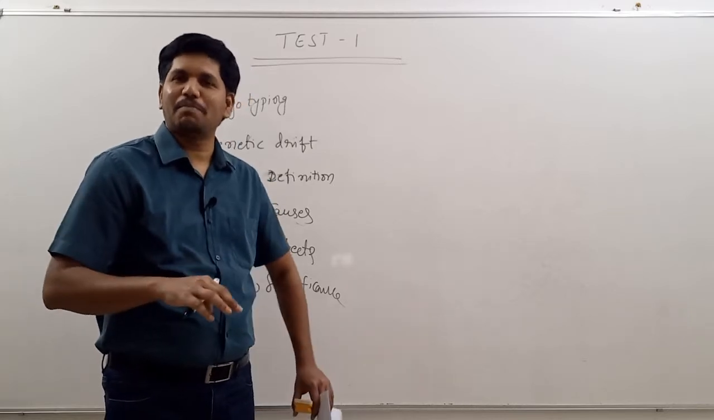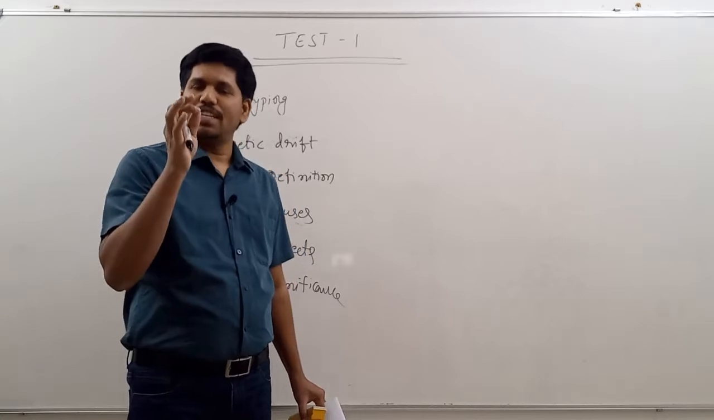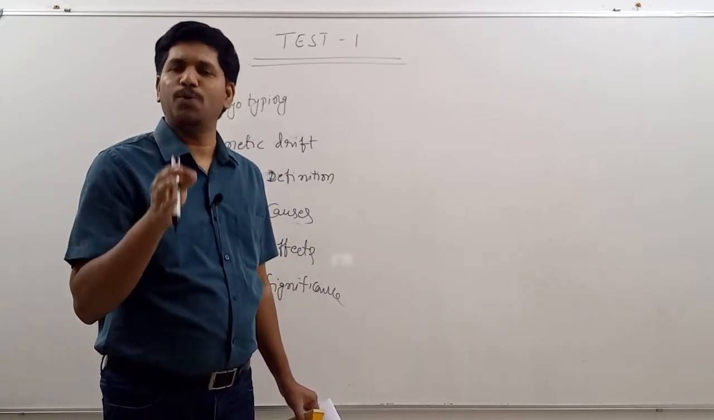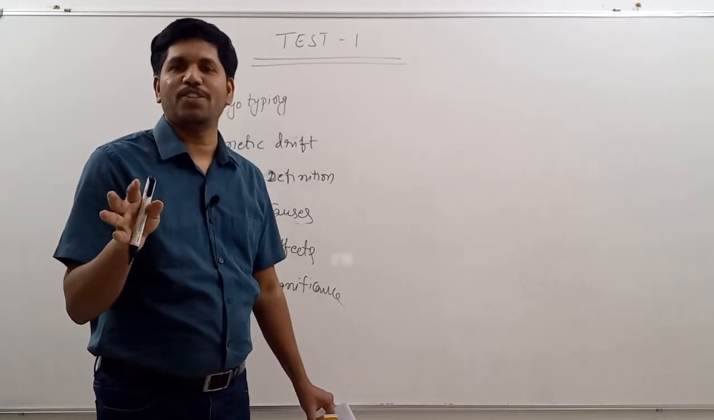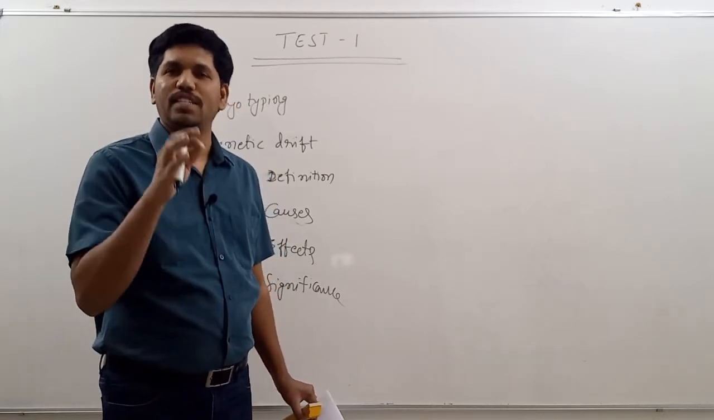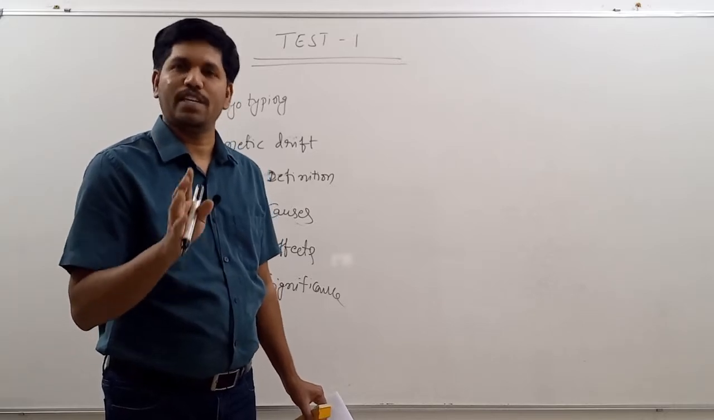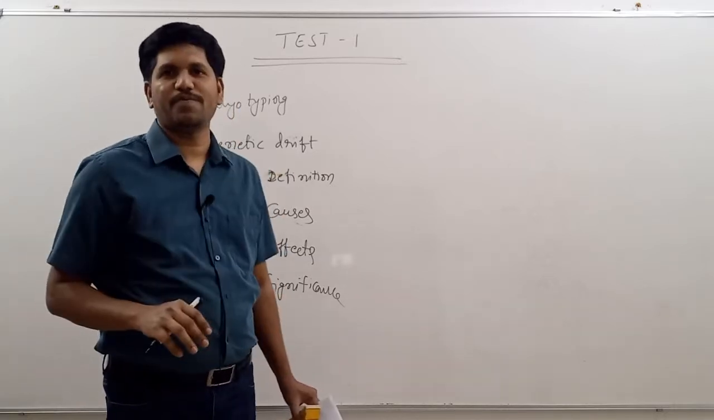That's why you need not explain in detail what is meant by genetic drift. You have to give just definition. The change in gene frequency purely by chance in small populations is called genetic drift. That's it.